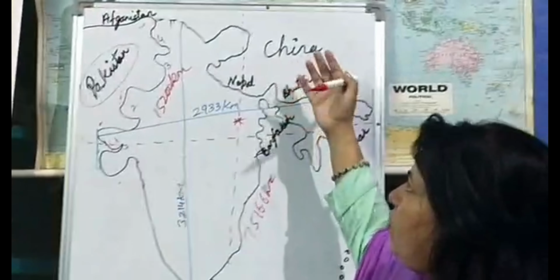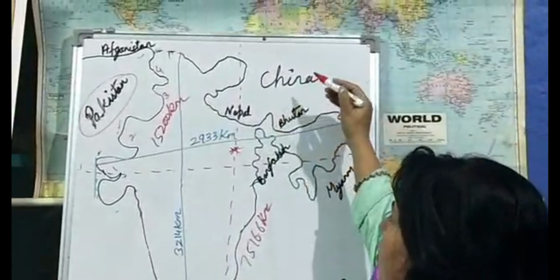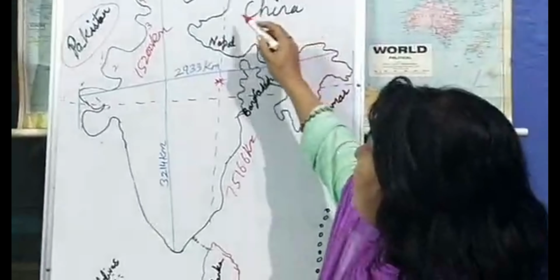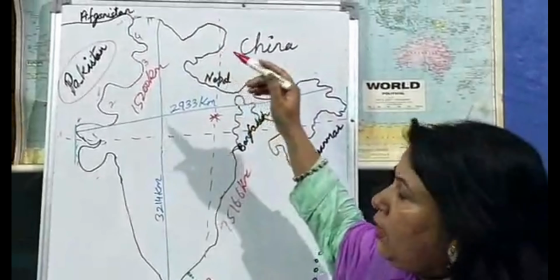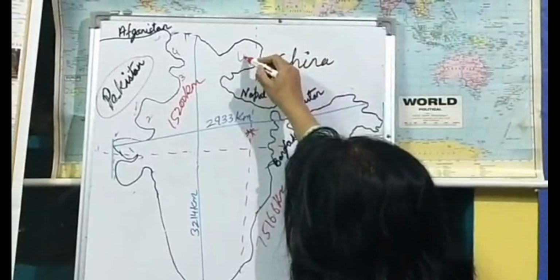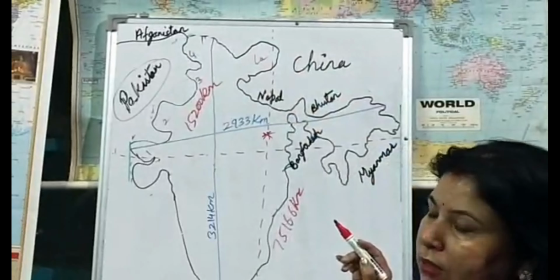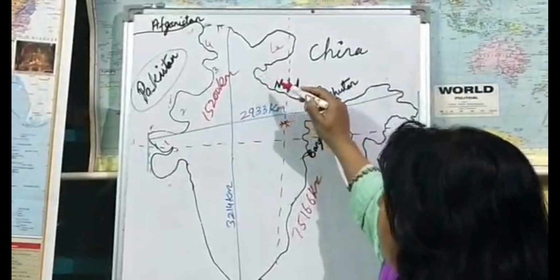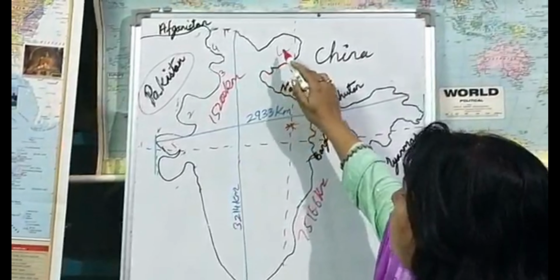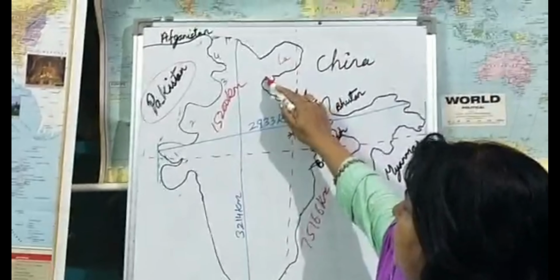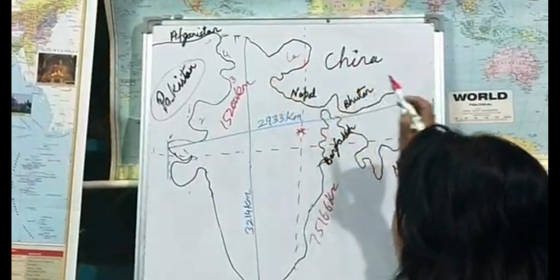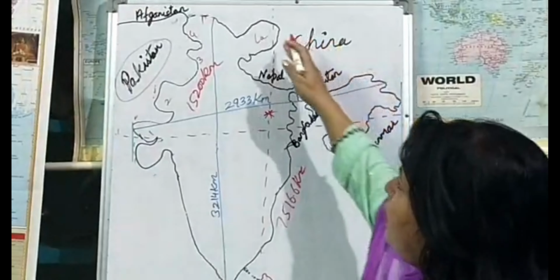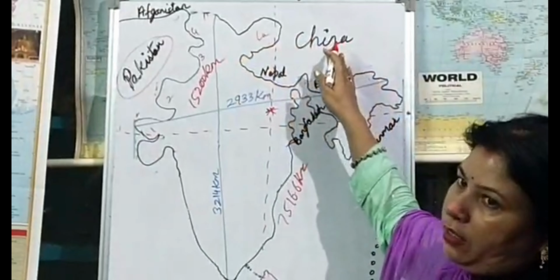Next is China. So China is Tibet. Actually, we can say it Tibet, which is occupied by China. So this Tibet is surrounded by the neighbors. The states are Ladakh, which is now a union territory. So Ladakh, Himachal Pradesh, Uttarakhand, till here. Here we have Sikkim and Arunachal Pradesh. So these are the neighboring states for China.